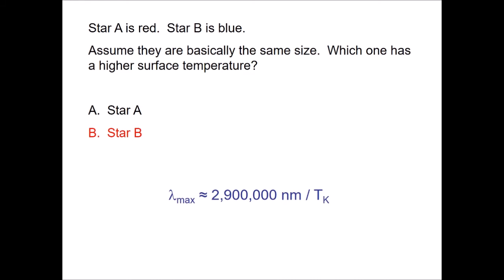If the object looks blue, then it's primarily emitting blue light. So it's a hotter object. Star A is red, it's cooler. That's true. You go outside, you look at the stars in the sky. If you see a distinctly red star, it is on average cooler than the other stars in the sky. If you see a blue one, it's usually a bit hotter. So now you know.